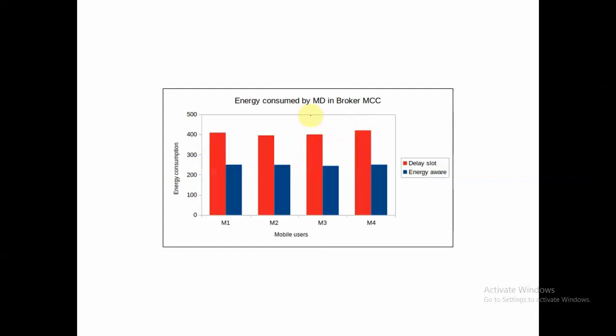Also, energy consumed by the delay slot scheduling algorithm will be much higher as compared to that of the energy aware scheduling algorithm. Energy consumed in case of the energy aware scheduling algorithm will be lesser, because in that case most of the tasks will be offloaded onto the cloud, so the mobile device has only a small number of tasks to execute, and lower energy of the mobile device will be consumed.